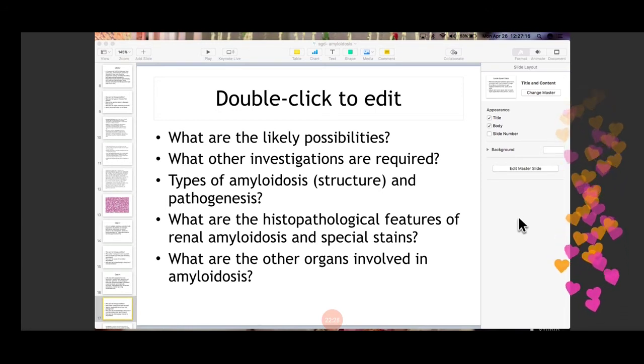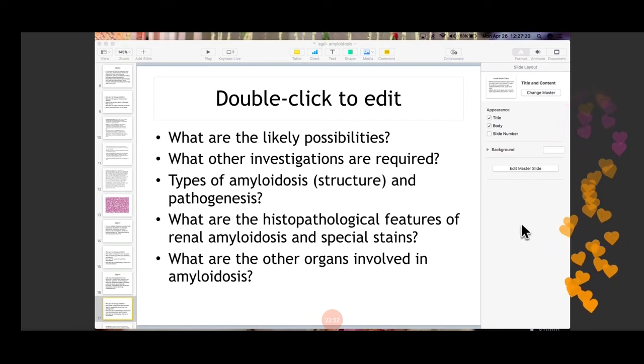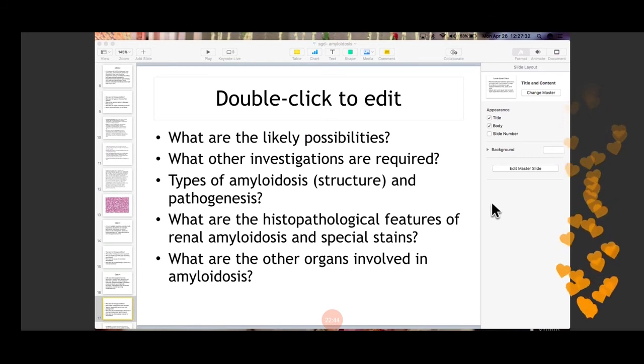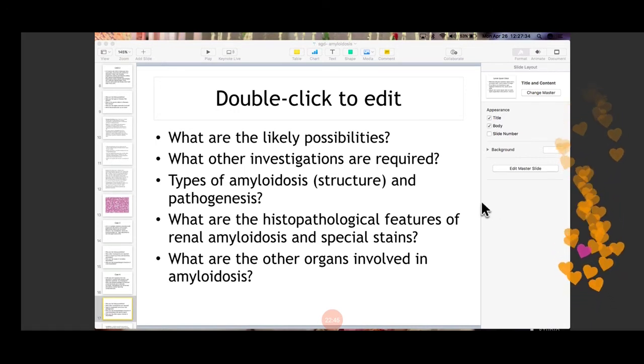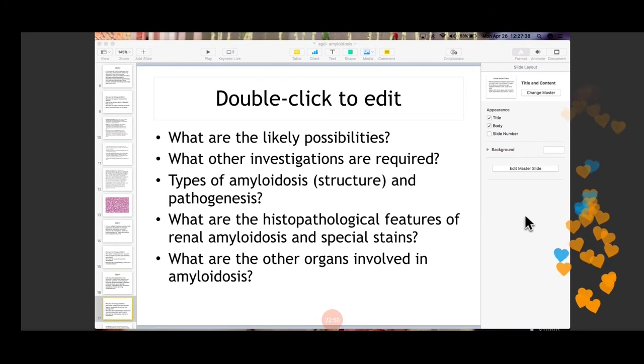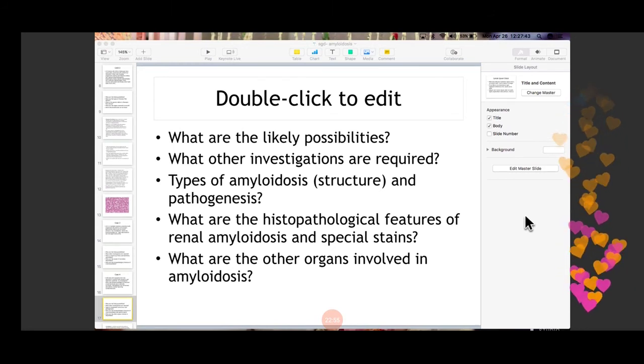Alzheimer's will not be seen here because there is no CNS involvement as such. Yes, Alzheimer's is also an example of accumulation of misfolded protein. Amyloidosis is also mainly a disorder in which there is accumulation of misfolded protein. The amyloid deposit in Alzheimer's is different, but this patient does not have any symptoms of Alzheimer's. I will tell you the name of the 4 stains in the end.